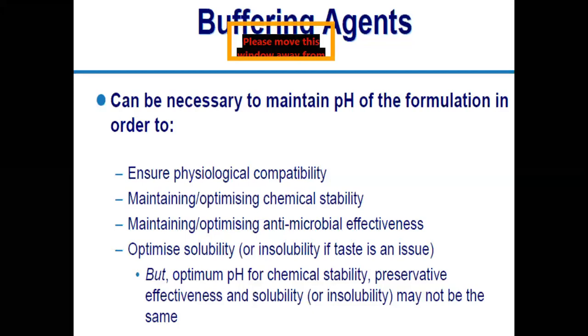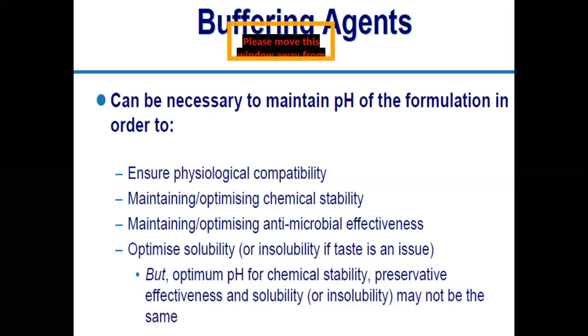So why is pH necessary? Because sometimes your drug solubility depends on the pH. Suppose your drug is not getting solubilized at a particular pH, and you have adjusted the pH of the dosage form and then solubilized your drug. It means at that particular pH the drug has solubilized in your vehicle, and you have prepared your solution.